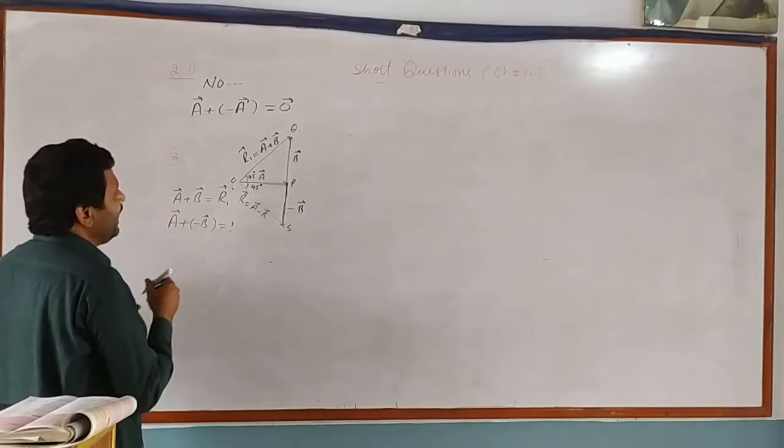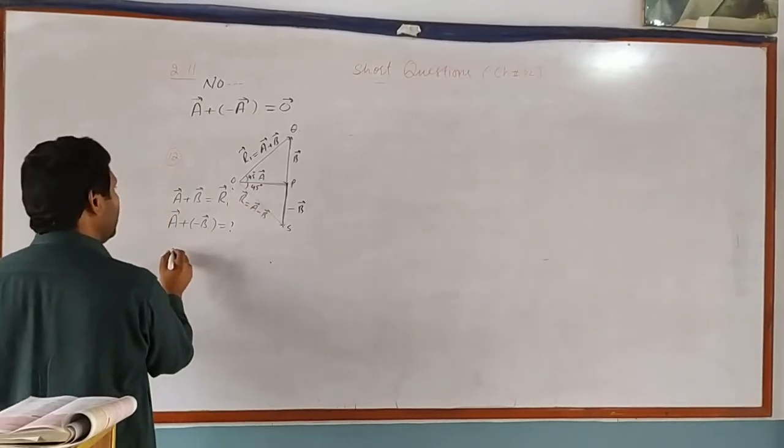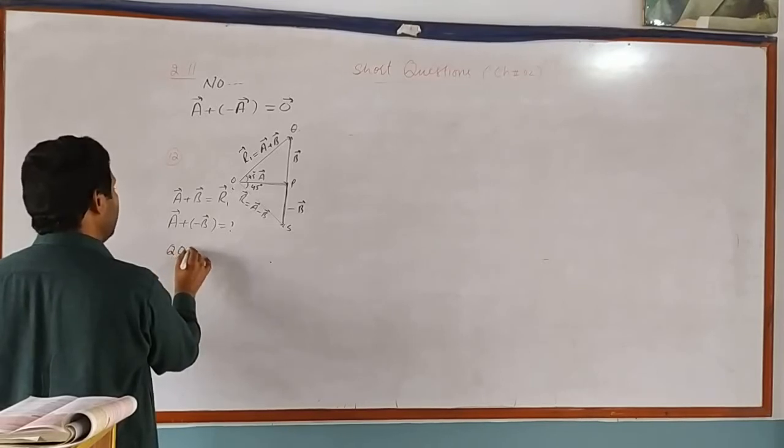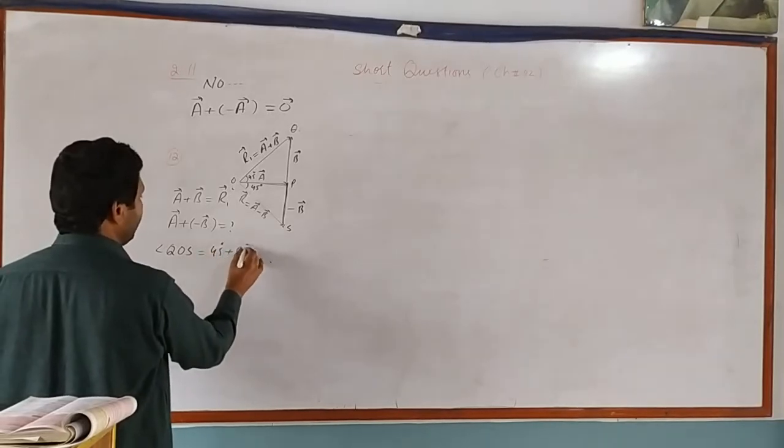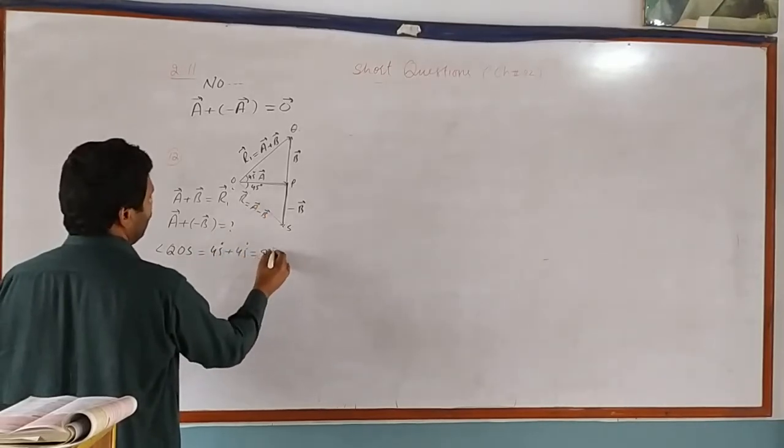As the angle QOS is equal to 45 degrees plus 45 degrees, which is equal to 90 degrees.